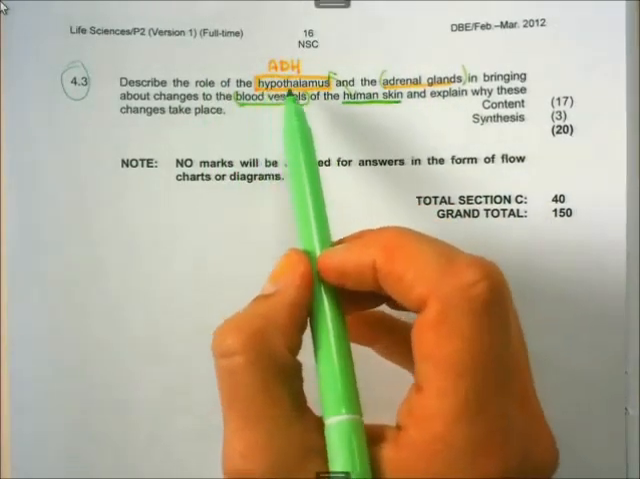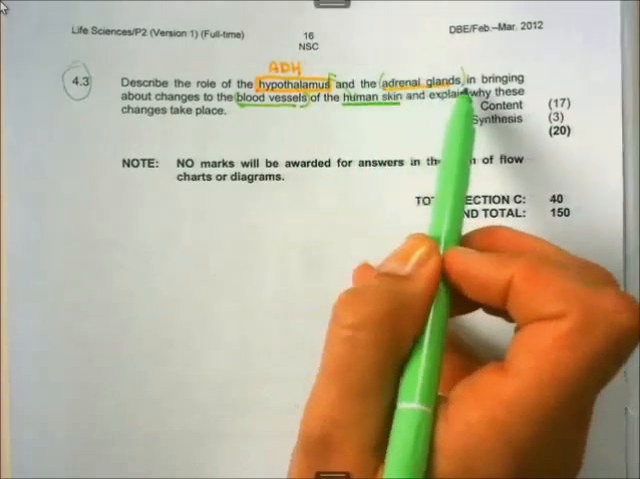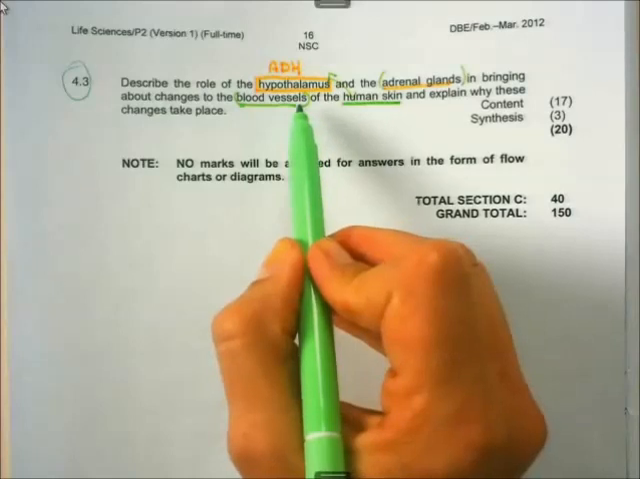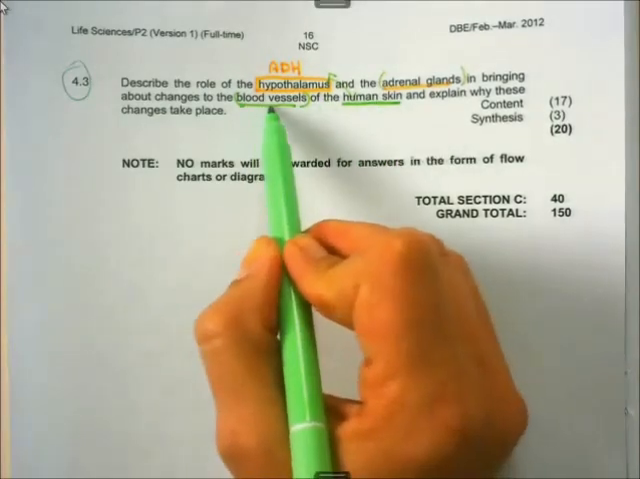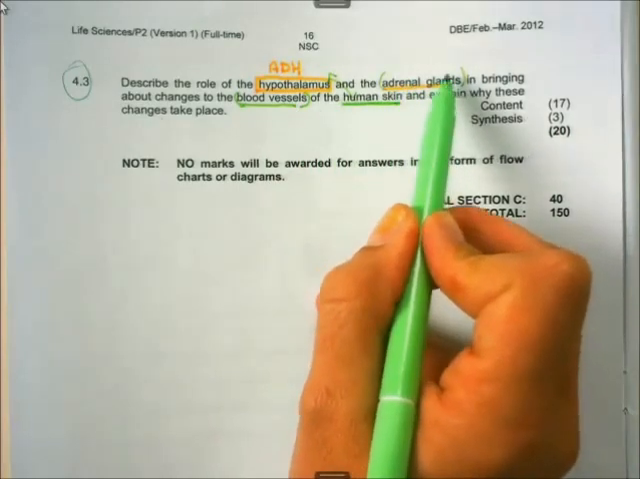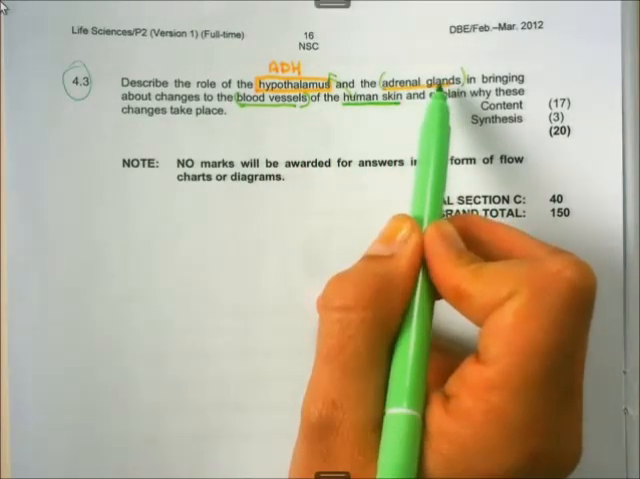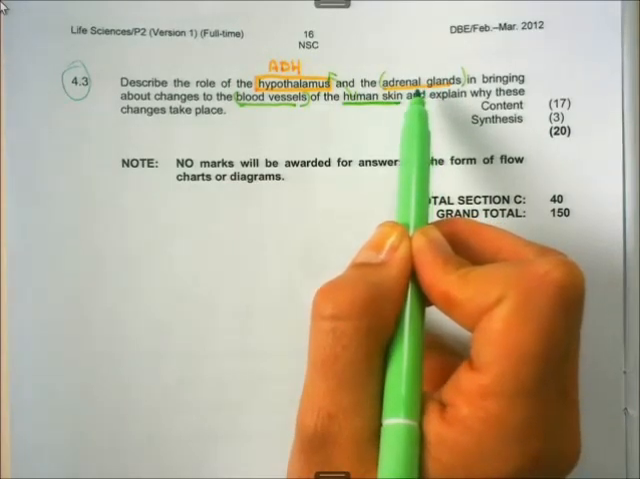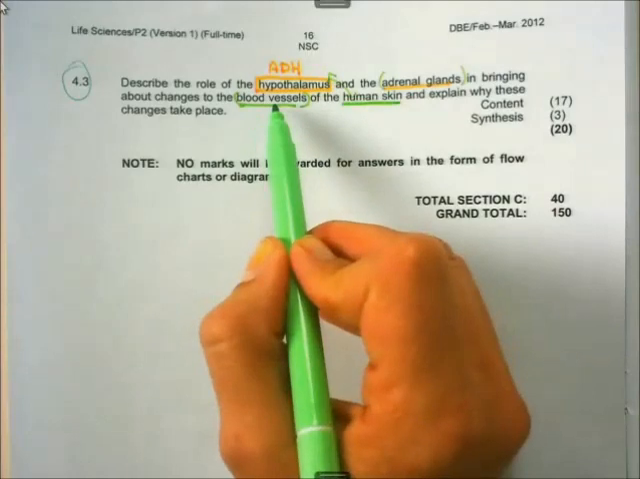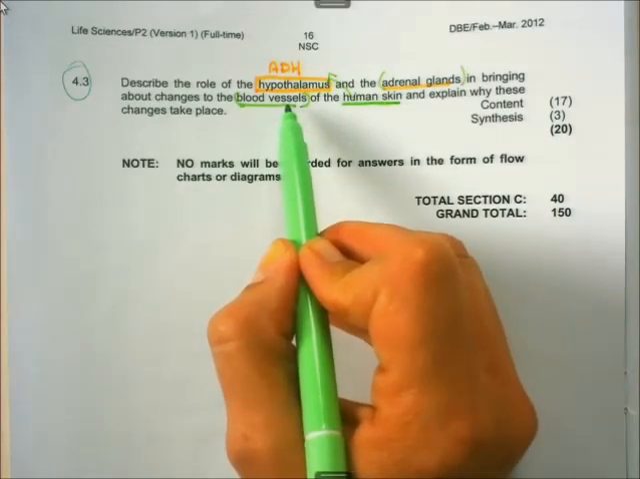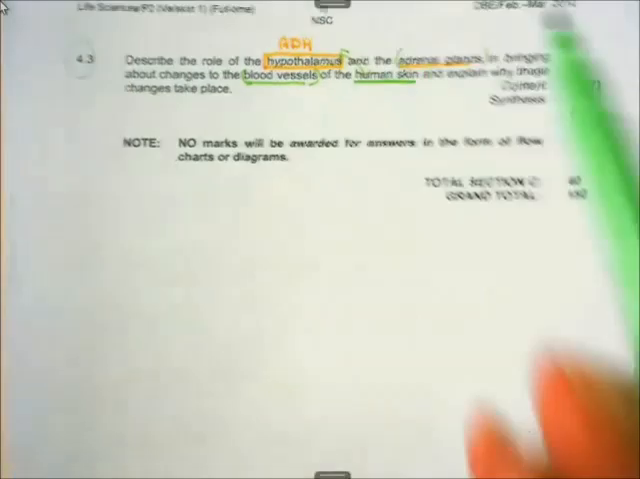So just look at this question. Describe the role of the hypothalamus and the adrenal glands in bringing about changes in blood vessels of the human skin. So this is about a cold day and a hot day and the role the adrenal glands play in it. And adrenaline can make the blood vessels contract, less blood flows in them, less heat is lost. So just remember this type of question.